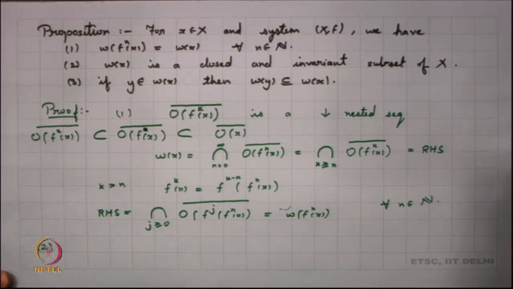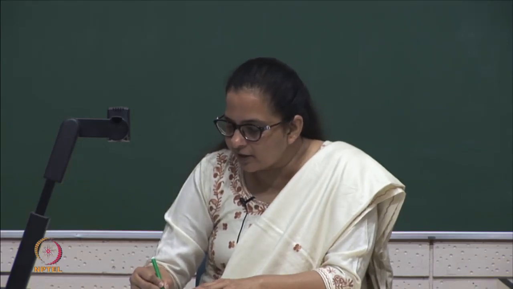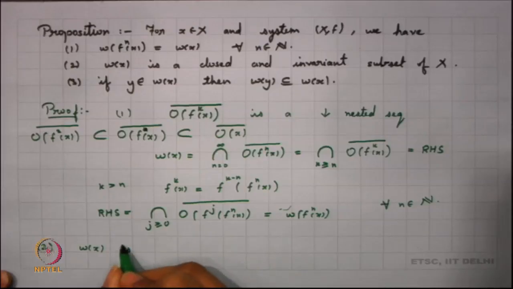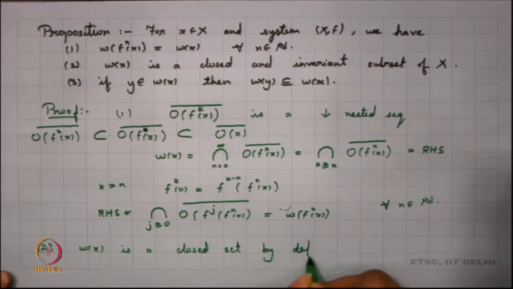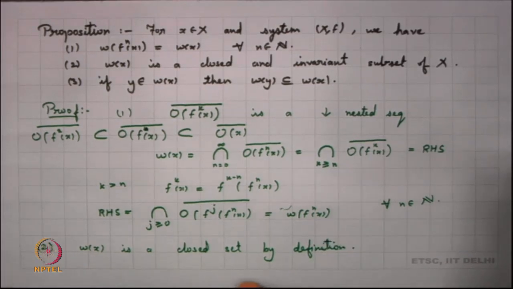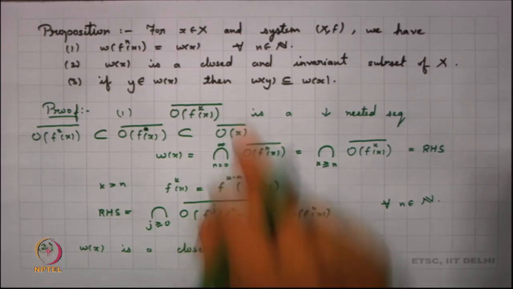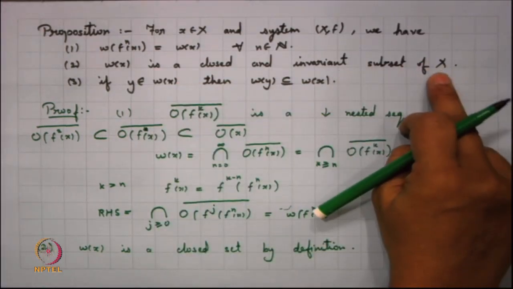So, we look into now our second part. And what is our second part? Our second part says that omega x is a closed and invariant subset of X. A simple observation is that omega x is an intersection of closed sets, so it is definitely a closed set. What happens further? Now, I want to say that this is an invariant subset of X.